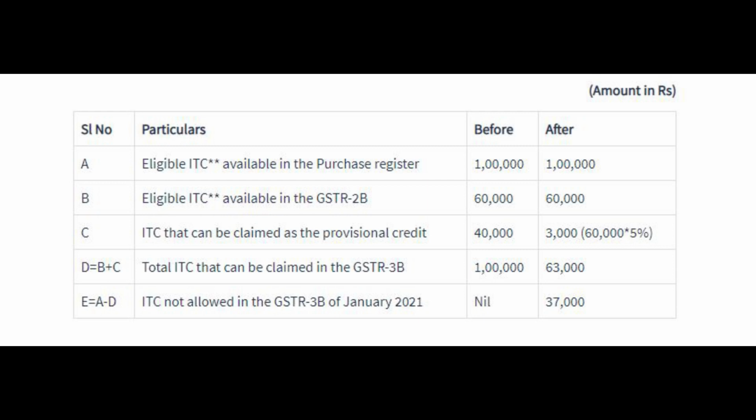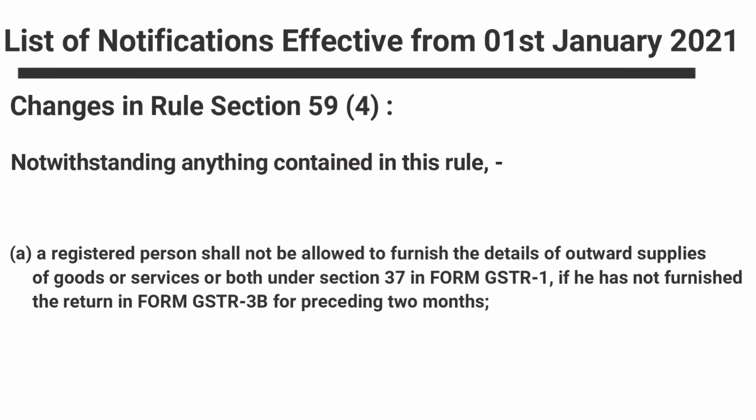So you can claim a total ITC of rupees 63,000. As per the books you have booked 1 lakh as ITC, but you claim only 63,000 in this month. So the balance amount of rupees 37,000 you have to defer until the supplier files the return. Now the third amendment that they have made is in Rule 59, sub-rule 4.